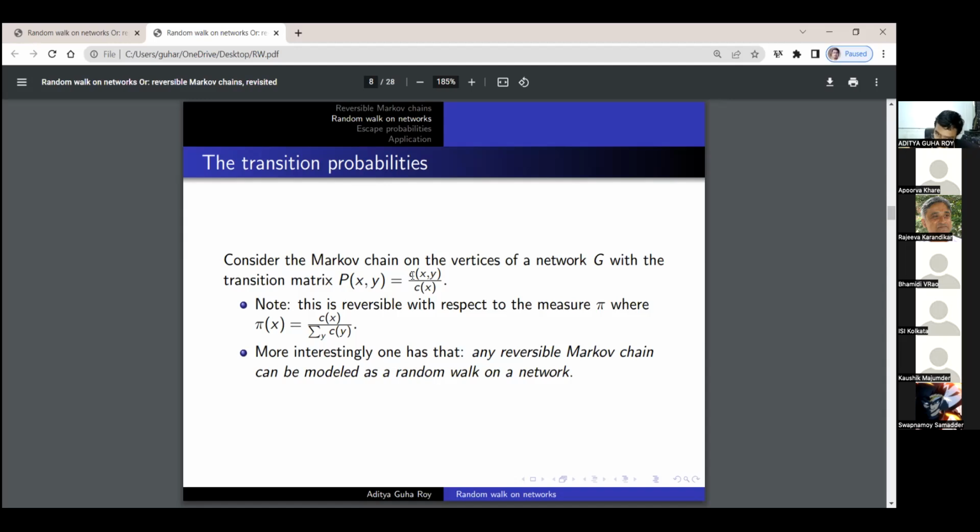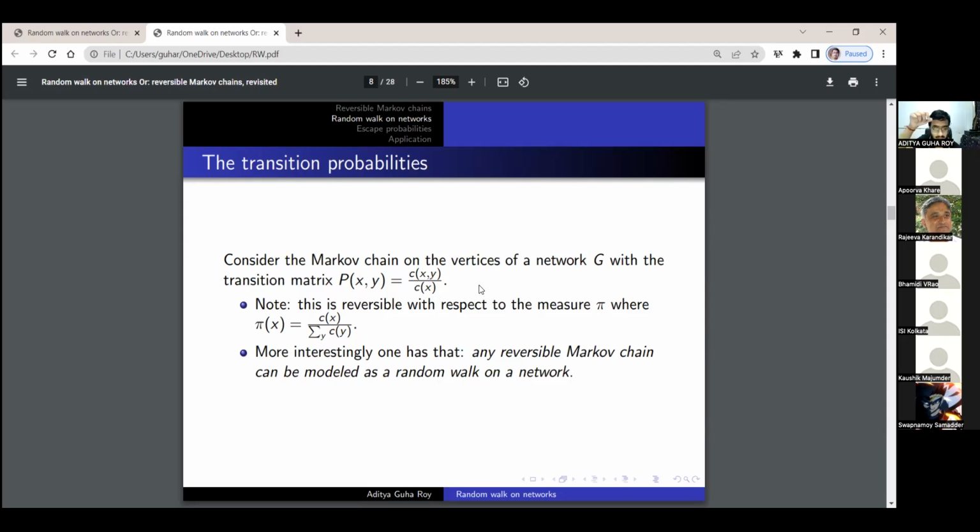And here we should note that it may arise that some edges are absent. In that case, a priori this doesn't make sense, because we are not defining Cxy if x and y are not adjacent. But I'll state that if some edge is absent, I'll just define the conductance of that edge to be 0. That means with 0 probability the particle moves along that edge, and so everything remains the way we want it to. Okay, so this makes the definition unambiguous, and we have a proper definition.